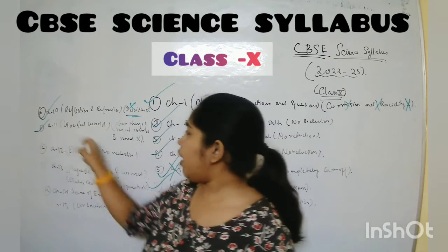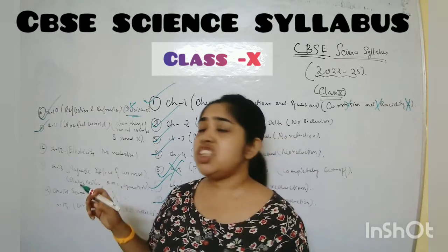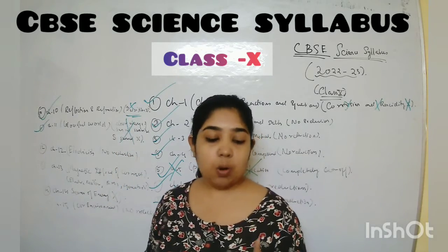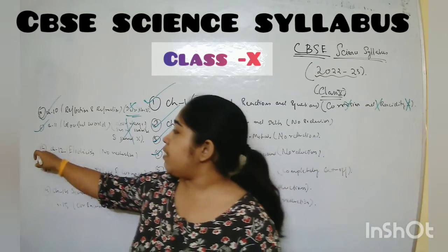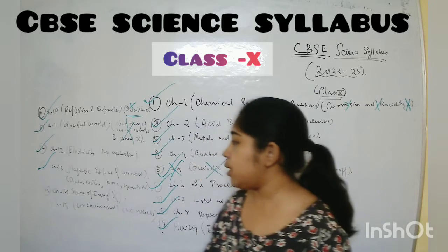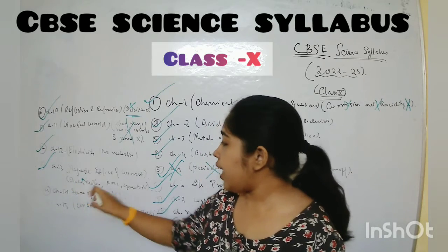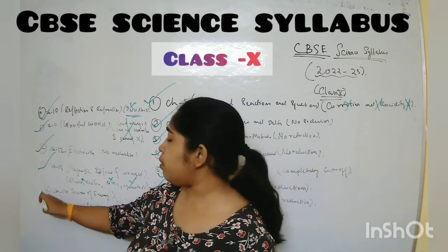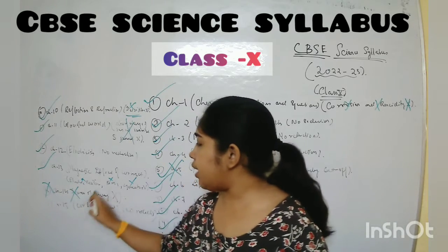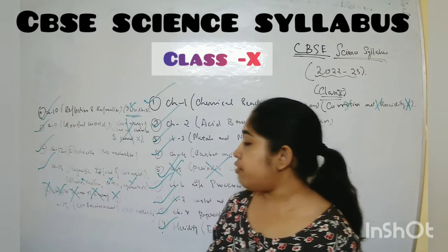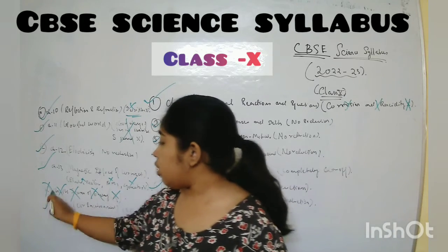Chapter number 11, colorful world. See, color changes of the sun in sunset and sunrise is not there, and rest all are there. Chapter number 12, electricity, no reduction. Chapter number 13, magnetism, electric motor is not there, EMI is not there, and generator is not there. Chapter number 14, source of energy, completely not there. Cut it properly. Chapter number 15, our environment, completely there.